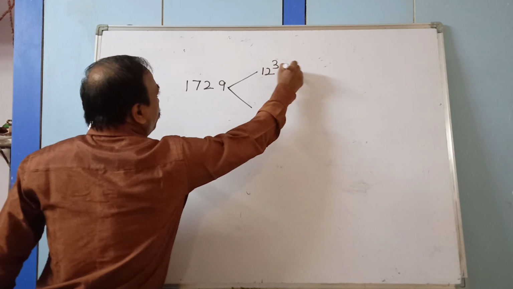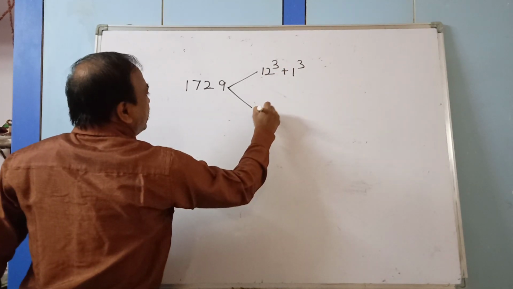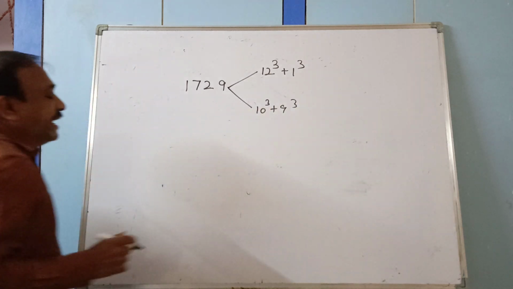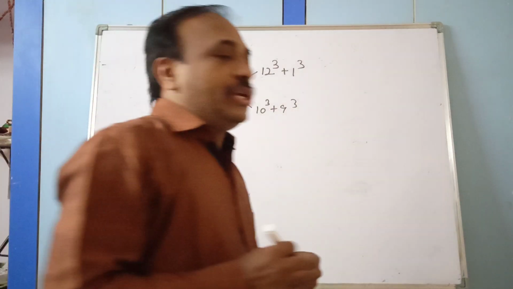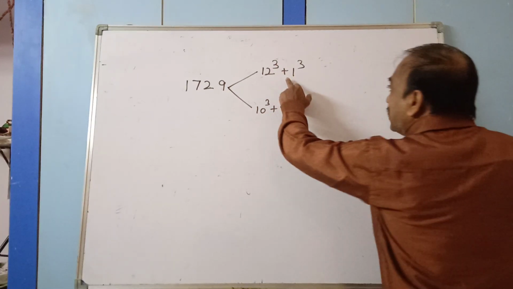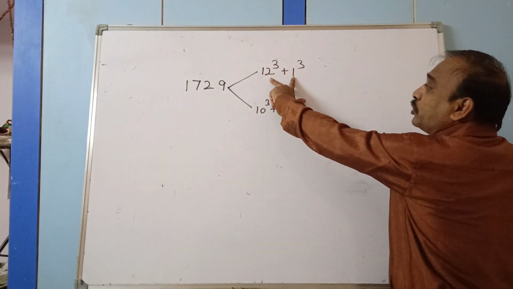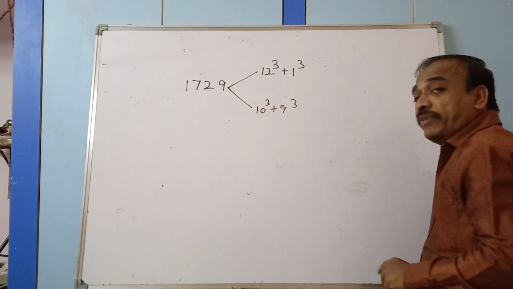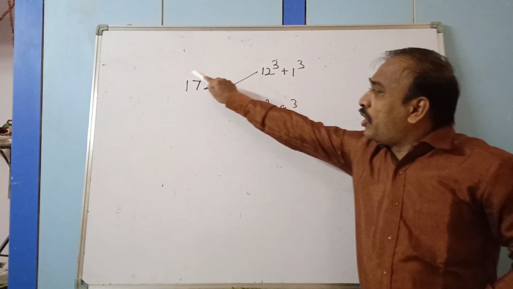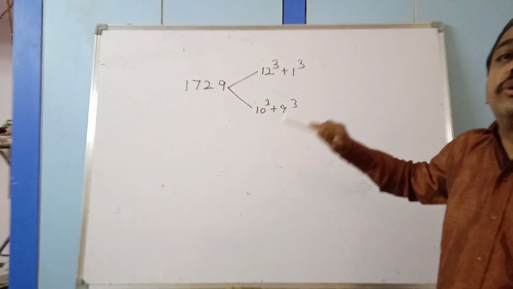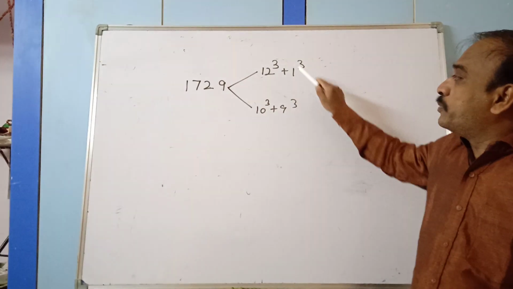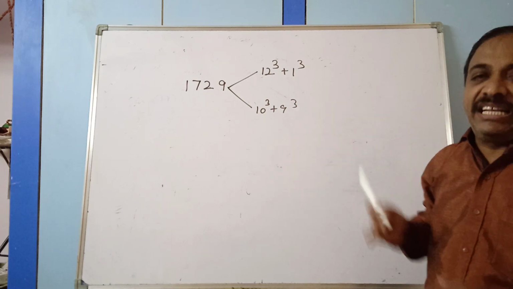One is 12 cube plus 1 cube, another one is 10 cube plus 9 cube. Here, sum means addition of the cubes of two different numbers, in different ways. This is the smallest number which could be expressed as the sum of the cubes of two different numbers in different ways.